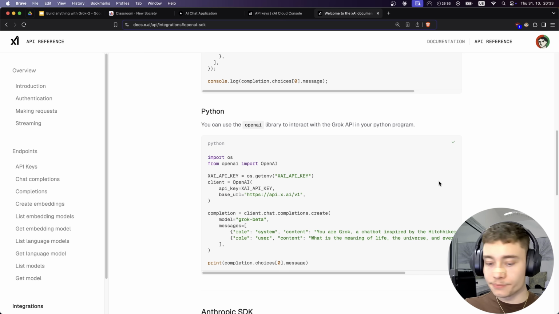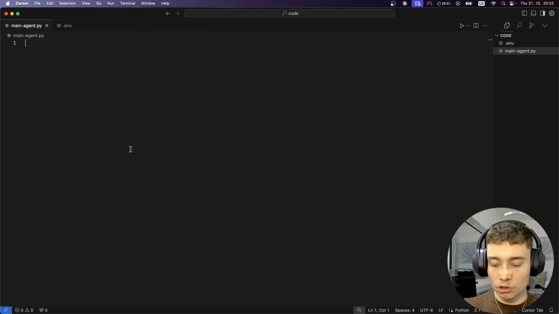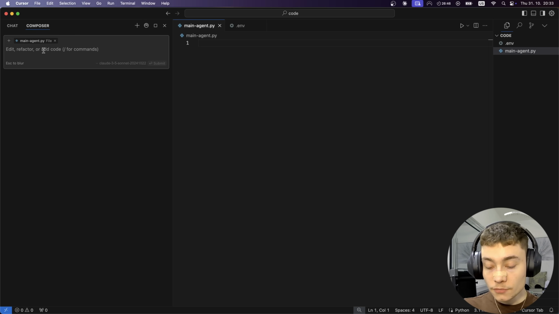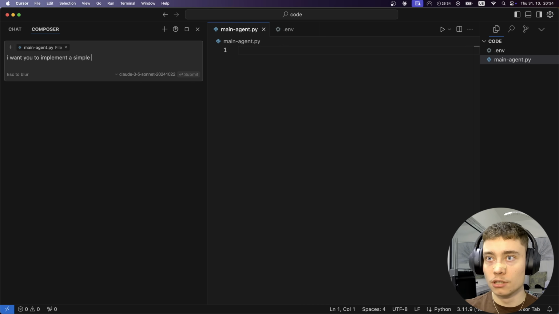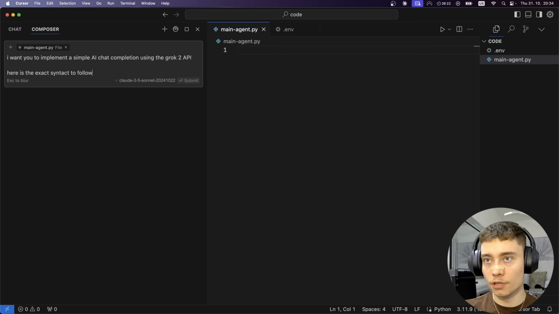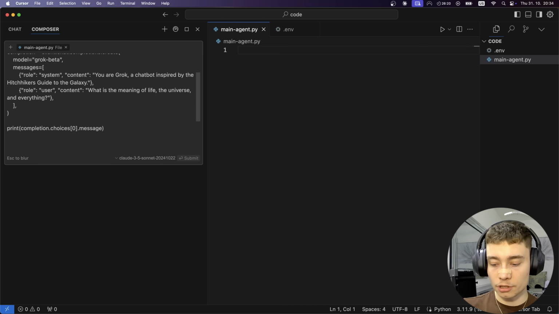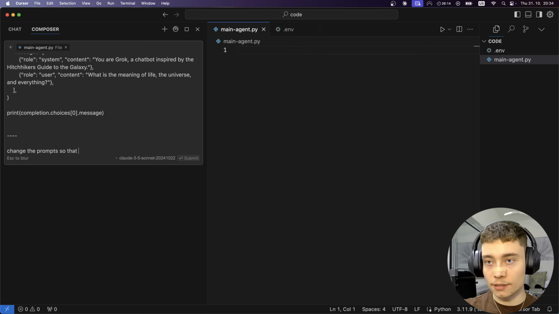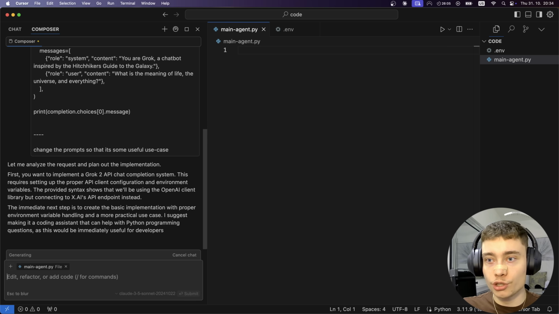So let's copy this. Inside of Cursor, I'm going to launch the composer, Control K, actually Control I, sorry, Control I. And then I'm going to say, implement the following. Okay, I want you to implement, let me zoom in a bit, I want you to implement a simple AI chat completion using the Grok-2 API. Here is the exact syntax to follow. And then I'm going to paste it in. I'm going to say, change the prompts so that it's some useful use case. Enter. And now Cursor is going to do the coding for us.